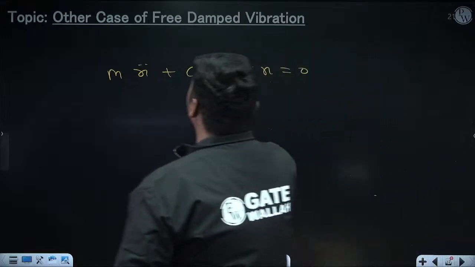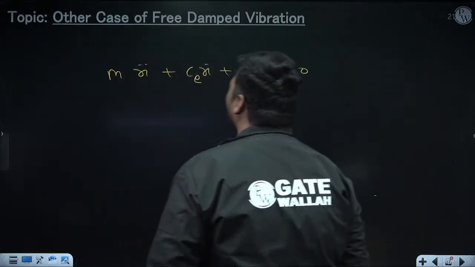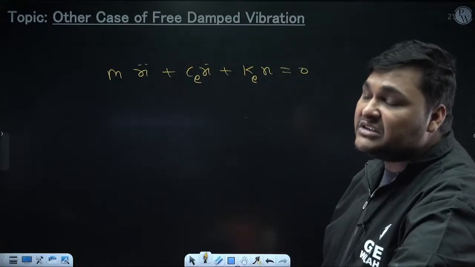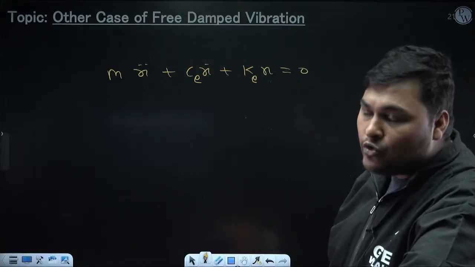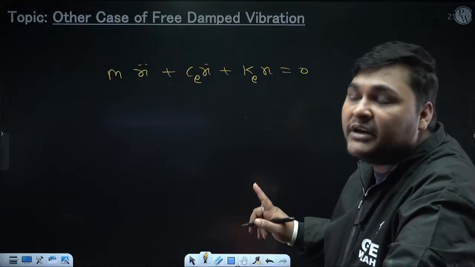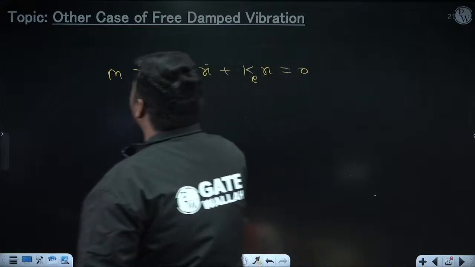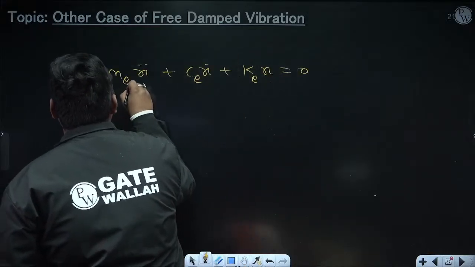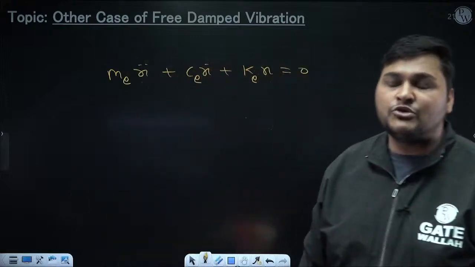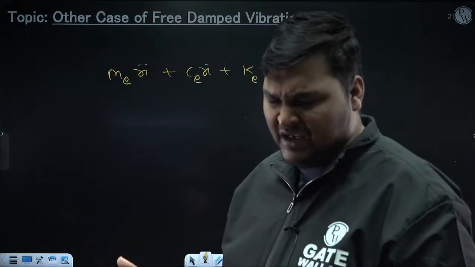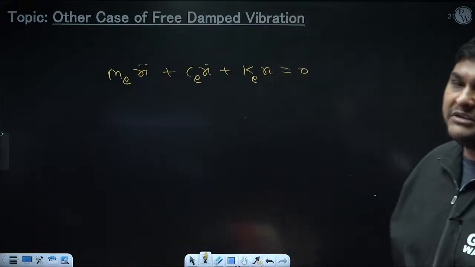Similarly, the coefficient of x dot I am denoting as Ce. For general case, Ce is equal to C, but for other case, it doesn't necessarily have to be C. It can be C by 2 also, it can be C L square also, it can be C also, but that will come to know after derivation. Similarly, the coefficient of x double dot for general case is m, but whatever this coefficient will be for other case, that I will denote as Me. Me is not necessarily mass. Me can be mass, it can be mass by 2, it can be m L square, it can be inertia. That will come to know after derivation.